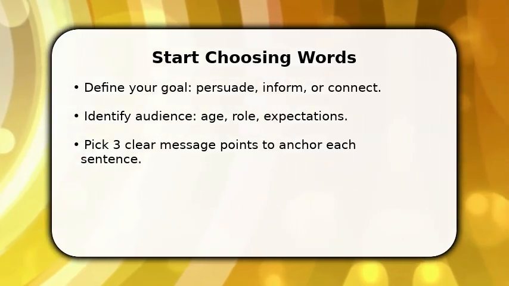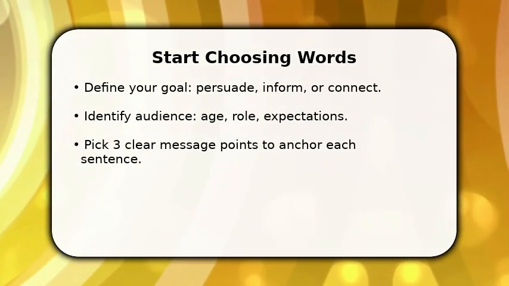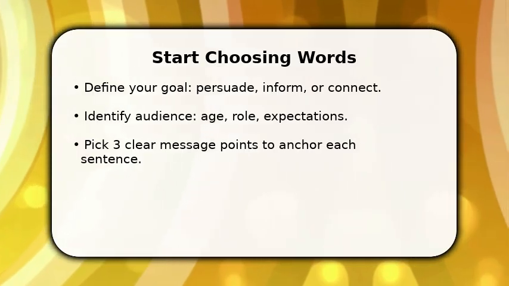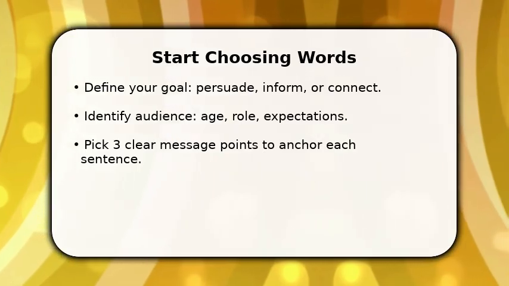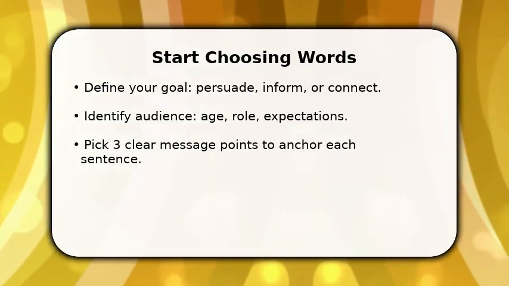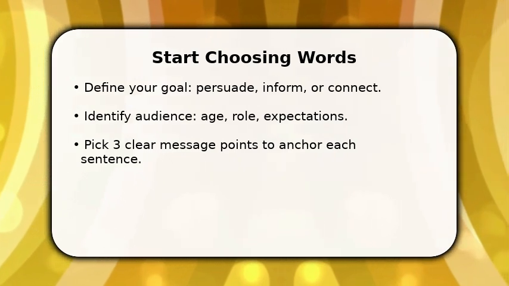Then pick verbs that signal action and nouns that reduce ambiguity. Use short, concrete examples to test clarity. If a phrase needs explanation, simplify it. This first step gets you writing with intent and direction.